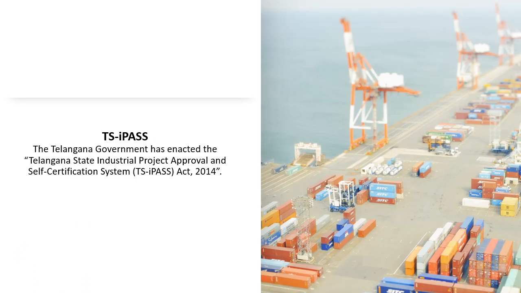TSI Pass. The Telangana state government has enacted Telangana State Industrial Project Approval and Self-Certification System Act in 2014. The TSI Pass Act simplifies and expedites the clearance process for industries. It covers all relevant documents and enforces specific time limits for approvals, streamlining the application process. It empowers entrepreneurs by providing clearance within set timelines.